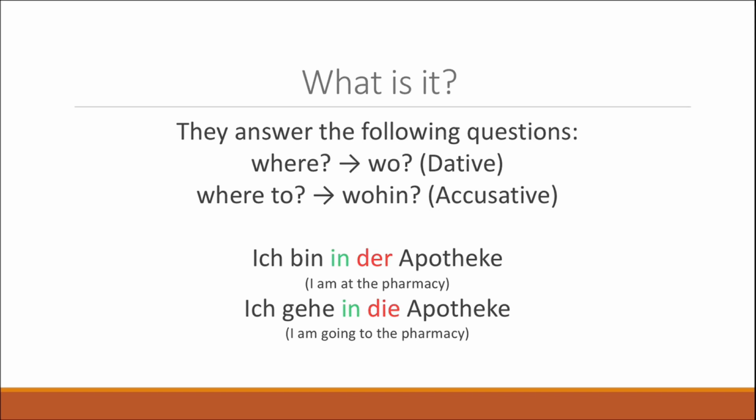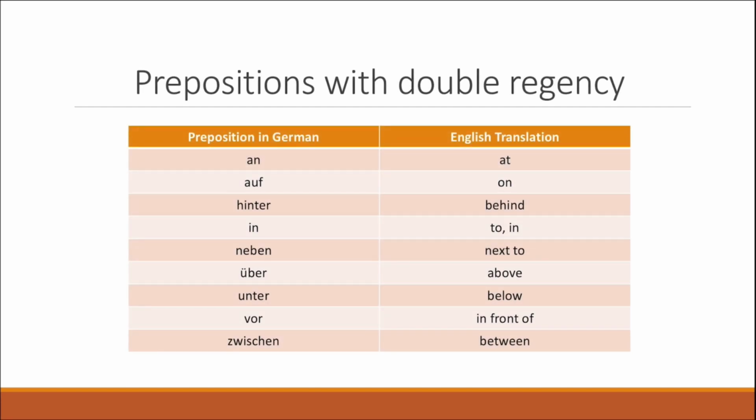Now, there are three types of prepositions, generally speaking. First, we're going to talk about prepositions with double regency. This means that depending on the situation and depending on which question is going to be answered, we can have a dative case or an accusative. That mostly depends on the sentence. Here you can see the most important ones.